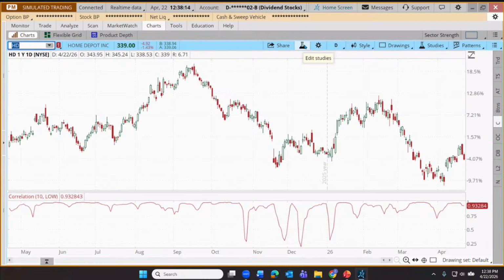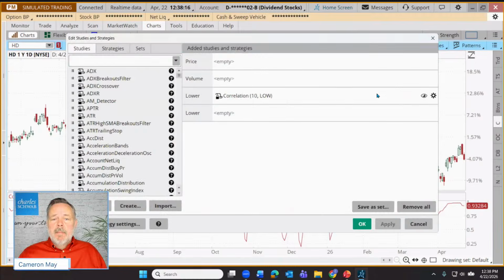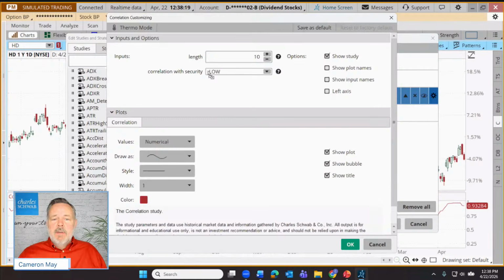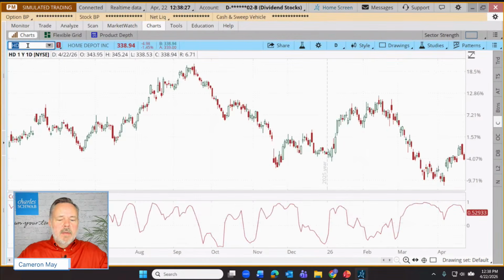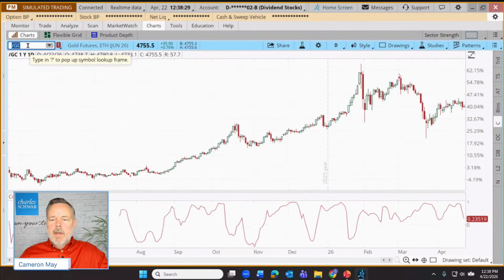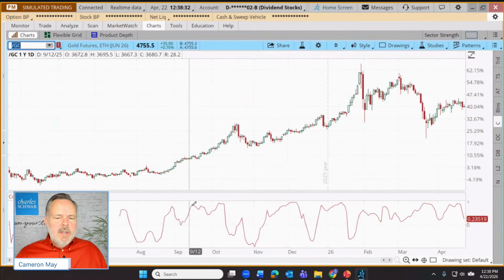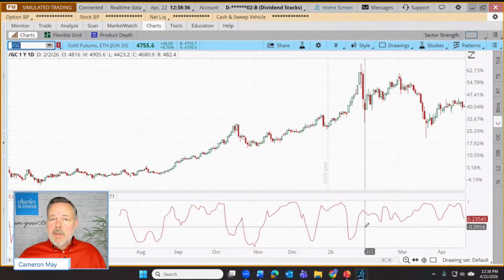What about the S&P and gold? Let's come up here. Let's change this back to the S&P. Hit enter on your keyboard. Click OK, click Apply. And let's change our other symbol to gold. There we go. What's the correlation there? Not a strong correlation. So does it look like maybe gold and the S&P can kind of work independently at times, at least compared over short periods?